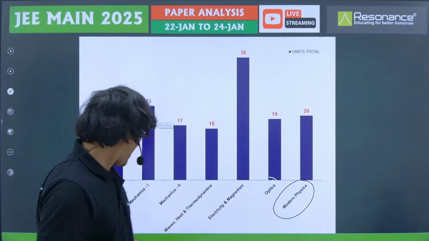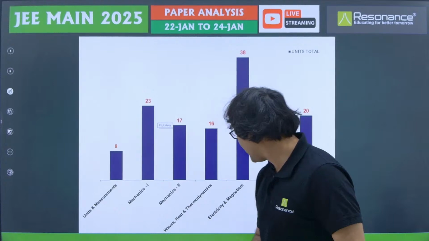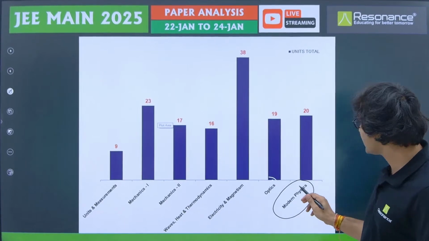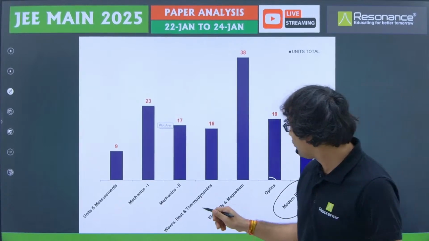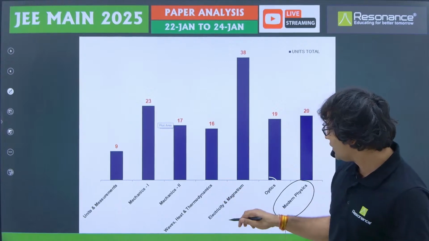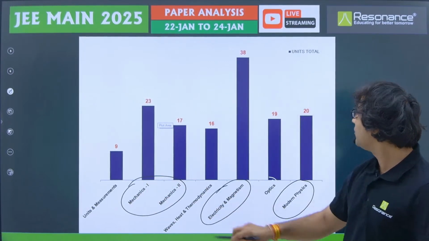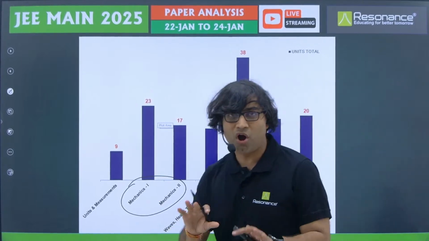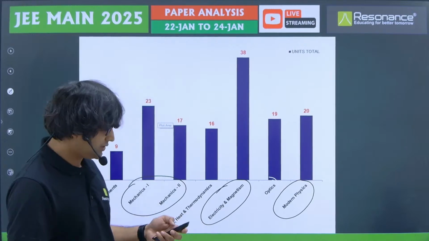So again, I would say the most efficient is units and measurement, and after units and measurement, I would go for modern physics, and after modern physics, I would go for optics, and then maybe one can go for heat and thermodynamics, and then mechanics collectively, and after that electricity and magnetism. So that should be the order in which I would rate them as far as efficiency is concerned.